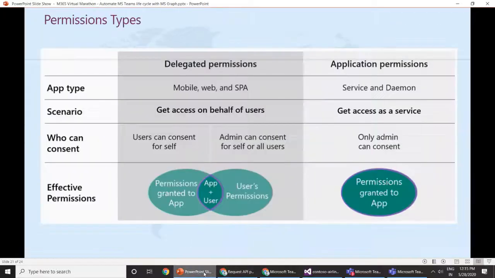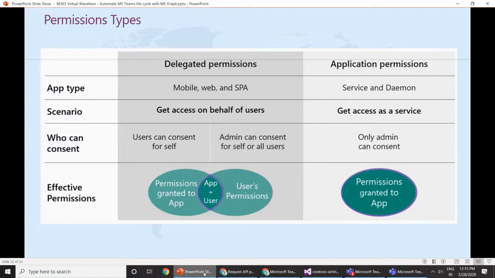So let's talk about the delegated permissions and the application permissions. These are two types of permissions. User delegated permissions are good when there is a user present. If there is a user in front of the keyboard, you can use user delegated permissions. And if there is no user around, no user involvement, in that case you can go ahead with the application permissions.